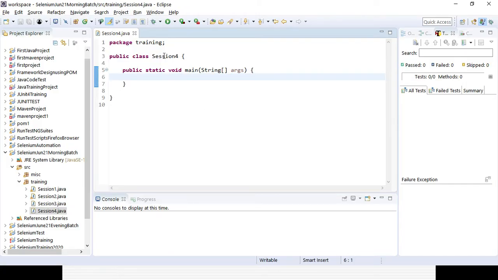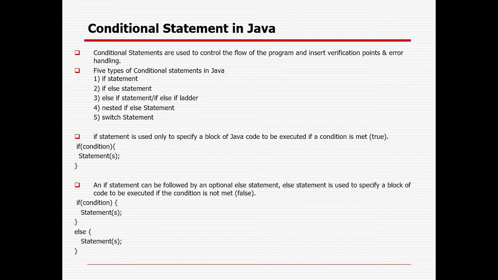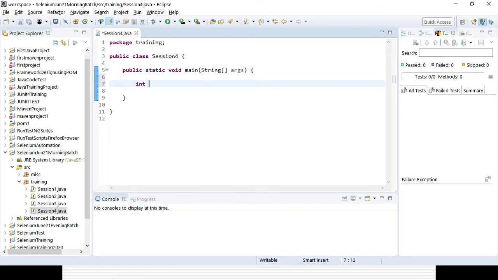So here I have created a class session 4 for today's session. This is the main method I have selected. If I implement an if statement, suppose first I need to declare a variable. Before the if statement I can declare a variable. Suppose I declare age, and I give some value, say 70. Definitely you know this is the data type first, this is the variable name, and this is the value. That's how I can declare variables.